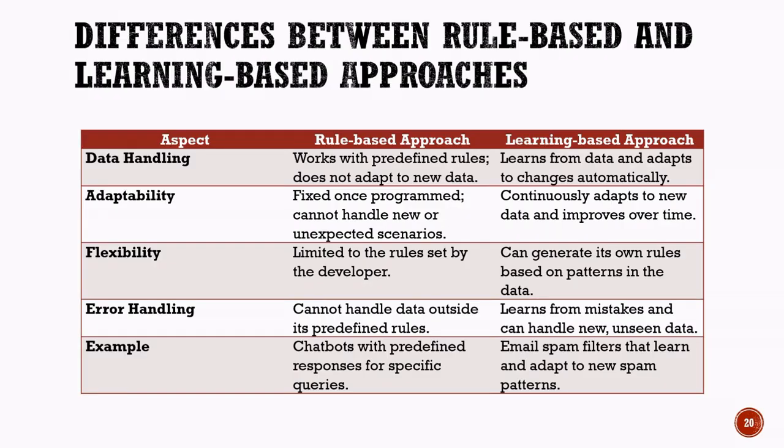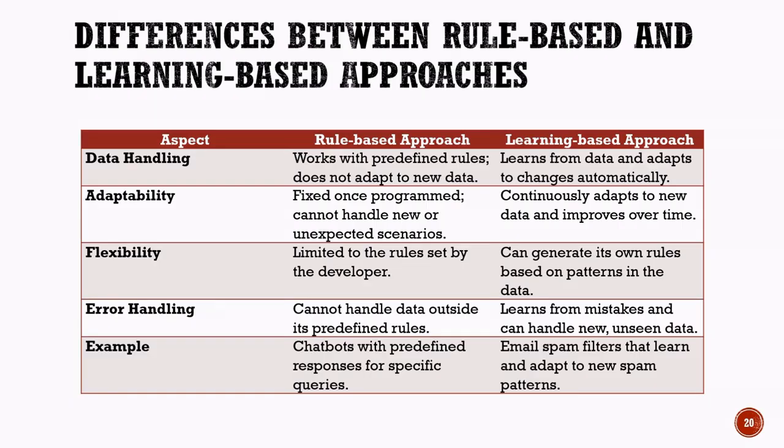Another important difference is error handling. Rule-based systems cannot effectively deal with situations that have not been anticipated in advance. Learning-based systems can learn from mistakes, improve over time, and handle new or unseen data more effectively.